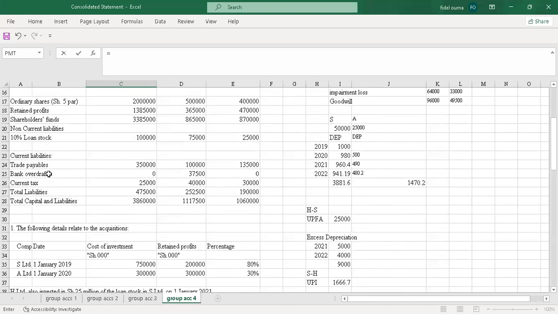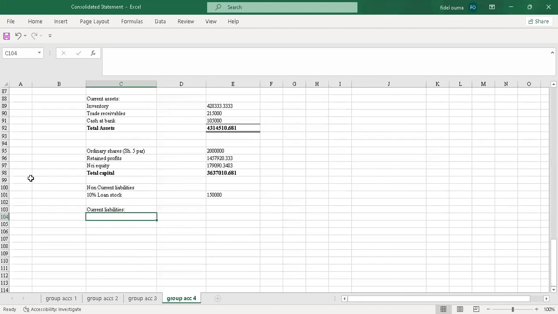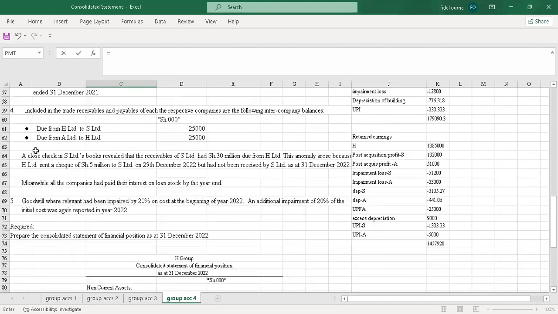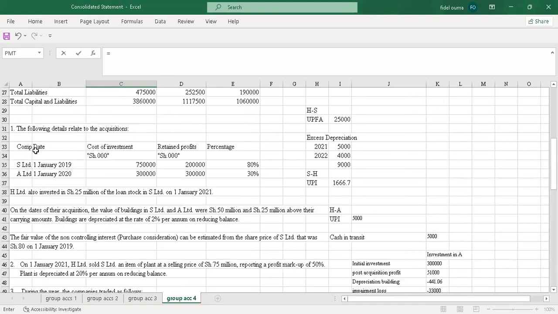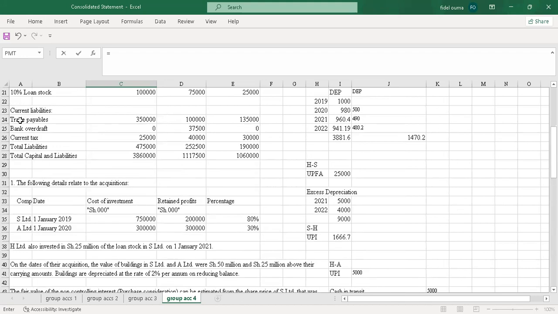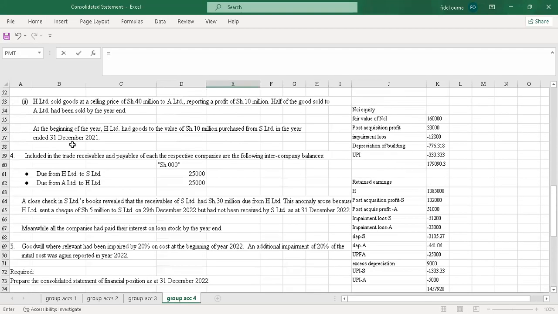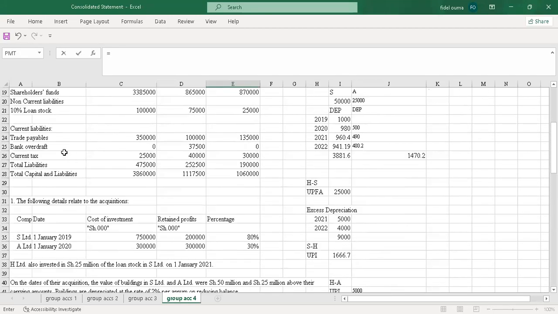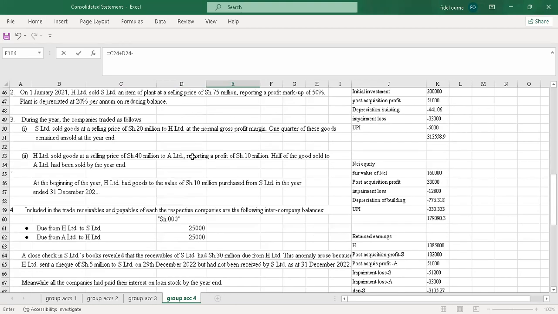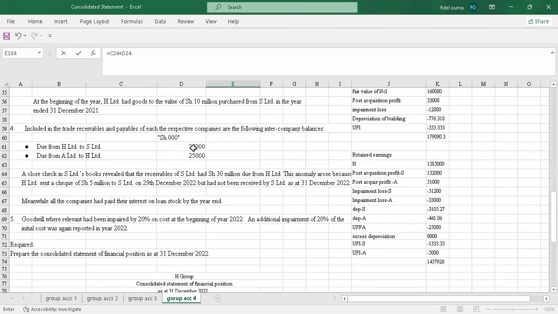Right. So I'll go to the next item. The next item is current liabilities. So I'll just pick current liabilities. Then the next one is trade payable. For the trade payable, I'll do the consolidation the same way. So I'll pick this plus this, but I'll subtract the intergroup debts, which was 25,000.